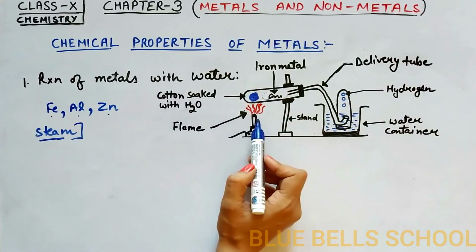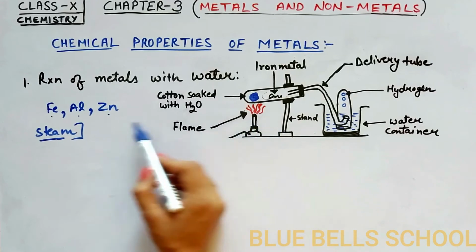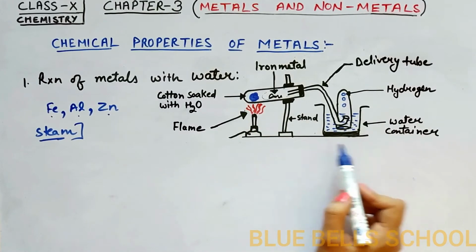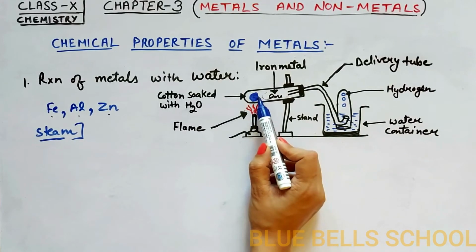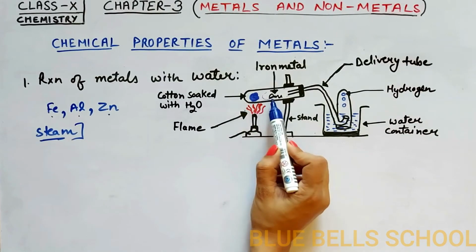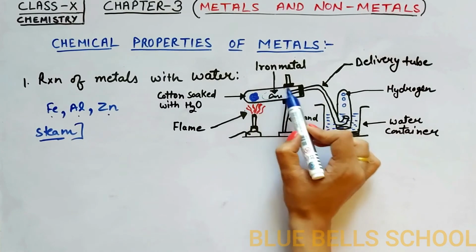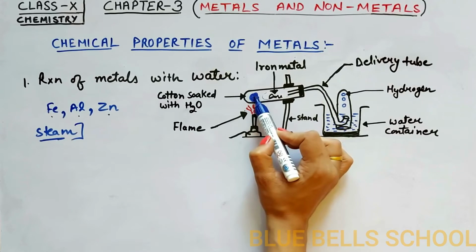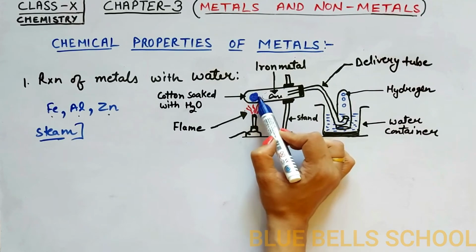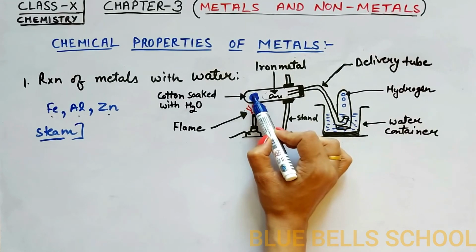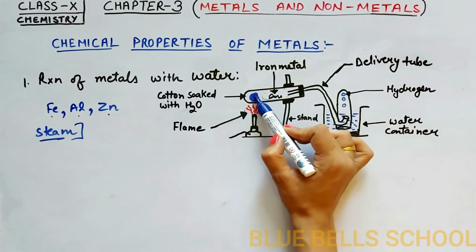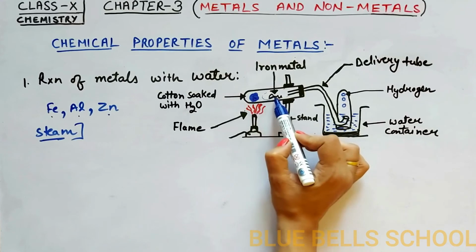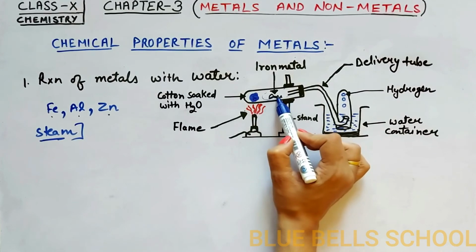What type of reaction is this? I have drawn a diagram to show the activity, what type of reaction takes place with iron and steam. In this test tube, suppose I kept a cotton plug which is soaked with water, and in front of the cotton plug there is a piece of iron metal.